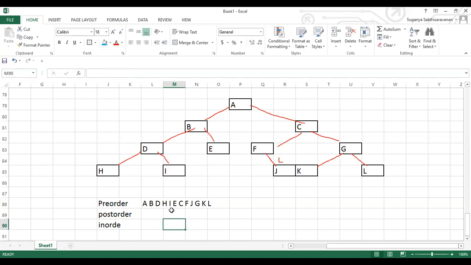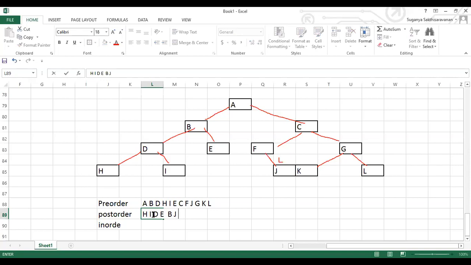Okay, root, left and right. This is the pre-order. When I say post order, it is all about left, right, root. Sorry guys, post order is always left, right, and root. So left is H and right is I, followed by root, which is D. Okay. Then followed by E. Then followed by we'll get B and J.